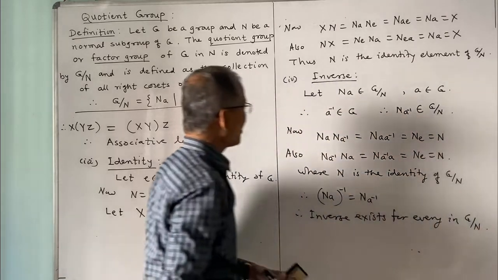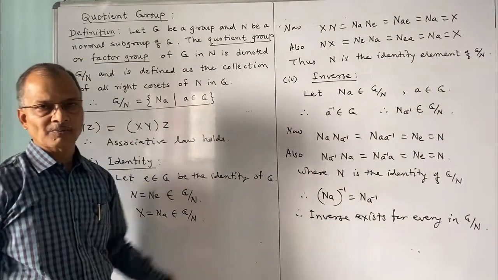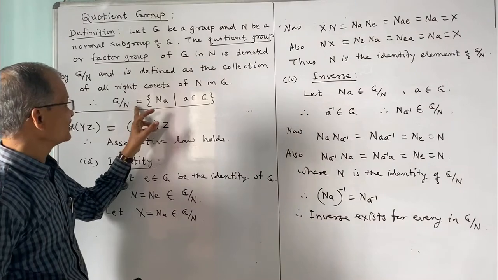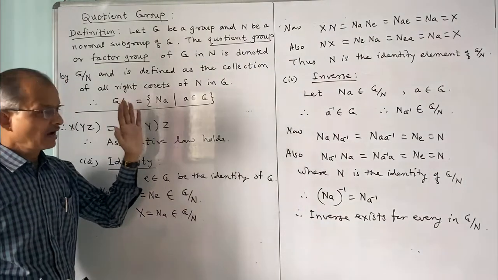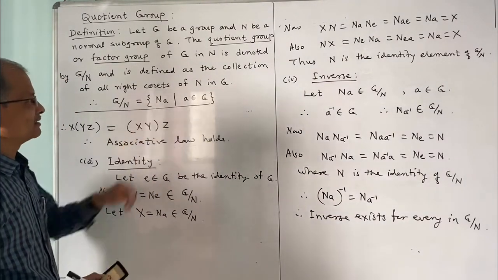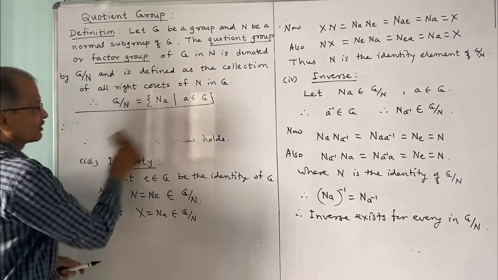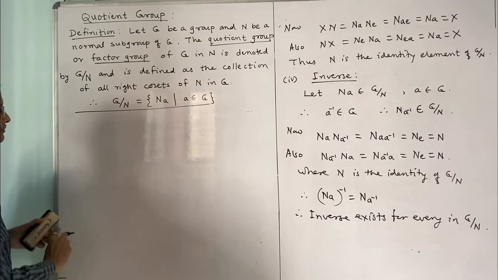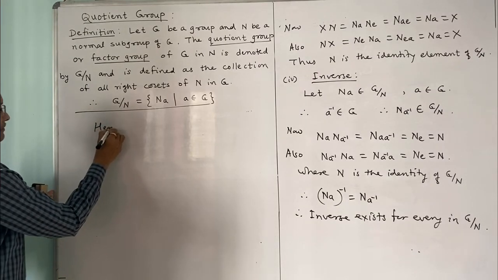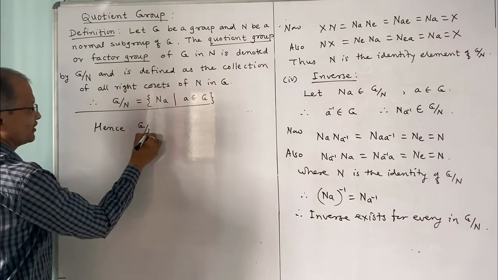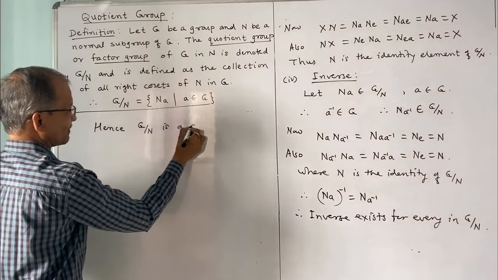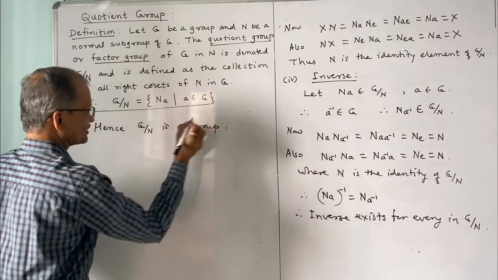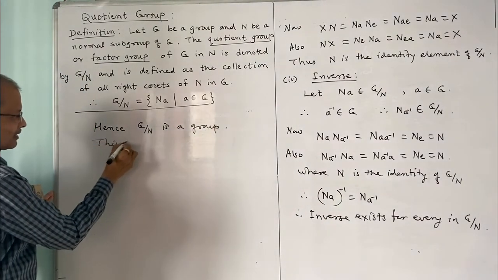And thus all four axioms or properties of a group are satisfied by this quotient group G by N, and thus G by N is a group, and this is what we wanted to prove. Hence G by N is a group, and this proves the theorem.